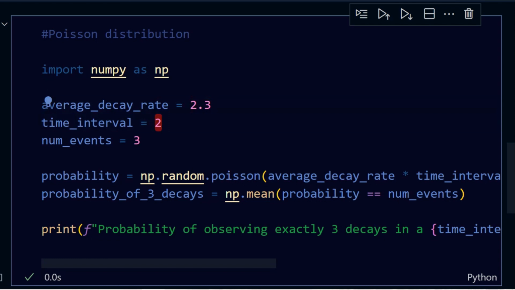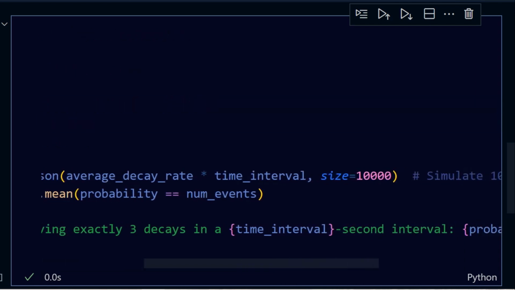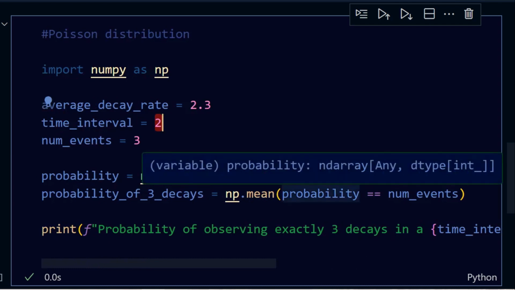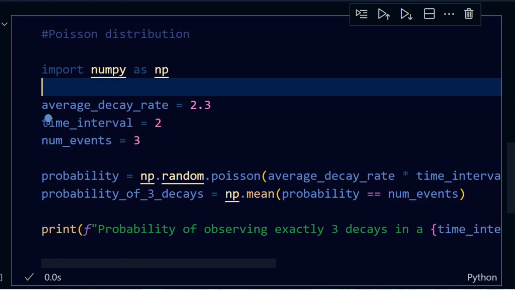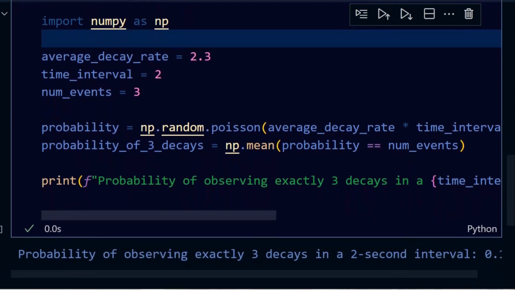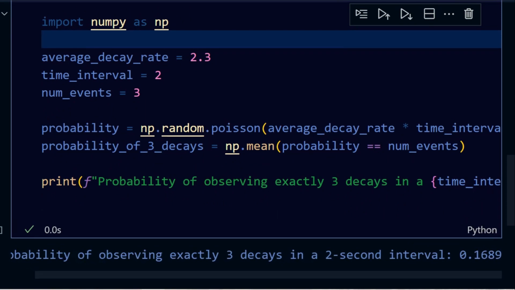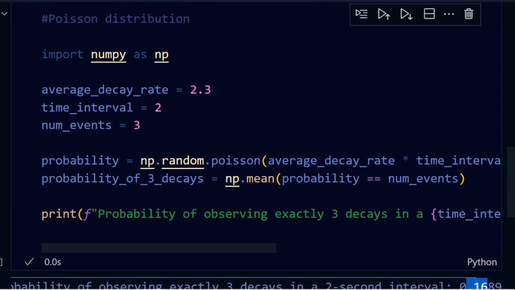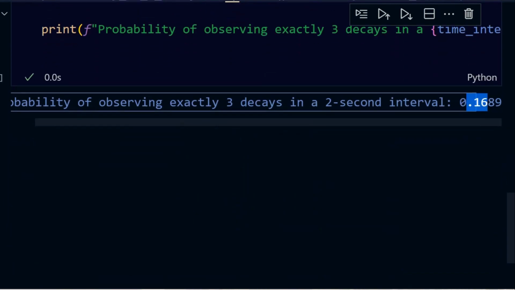I'm going to get an answer of 4.6, and we get some Poisson distribution, and we have to find all the probabilities whose value is equivalent to 3, because we are finding it with respect to 3, and we are going to get some answer, and we have to find the mean of that particular answer to get the probability. As you know, here we have our answer that is equivalent to 0.16, that is 16%, and this is how we go with the Poisson distribution.